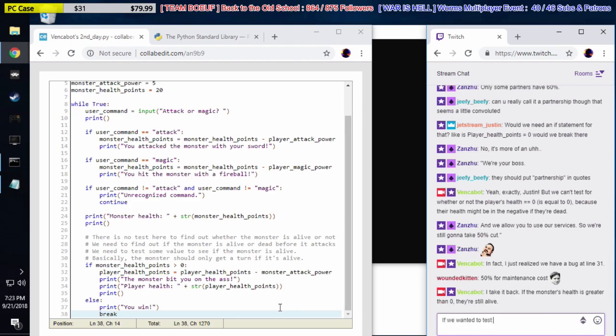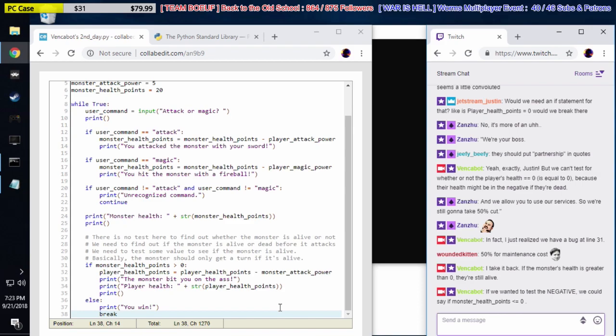If we wanted to test the negative, we could say if monster health points is less than or equal to 0. So on line 9, we could test if the player is still alive, greater than 0 health, or if they're dead, less than or equal to 0 health.